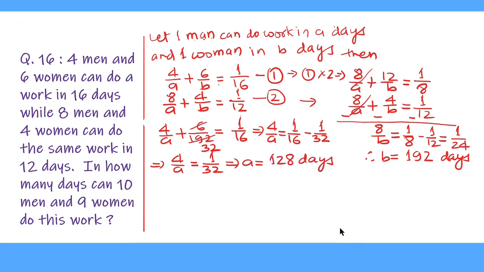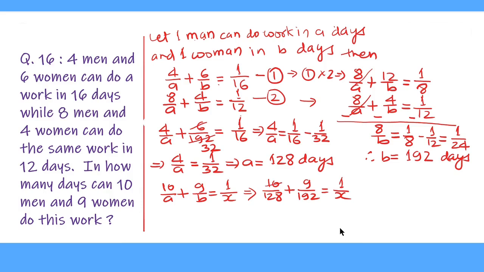Now it has been asked to find in how many days can 10 men and 9 women do this work. Suppose they can do the work in X days, then we can form the equation like this: 10 upon A plus 9 upon B equal to 1 upon X. Now we substitute the value of A and B. So this gives us 10 upon 128 plus 9 upon 192 equal to 1 upon X.